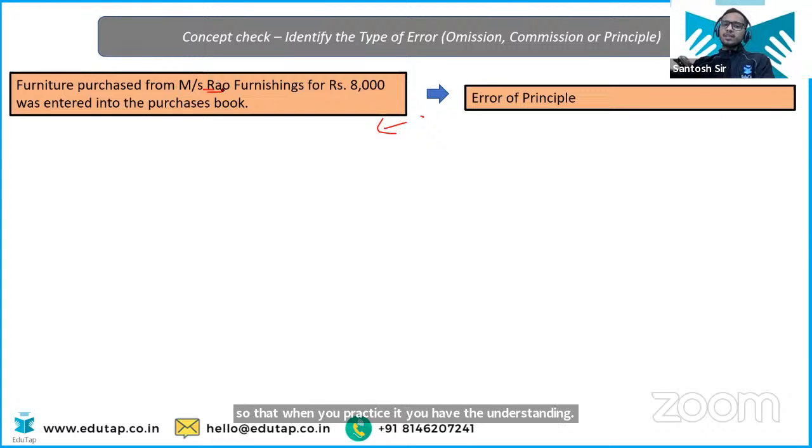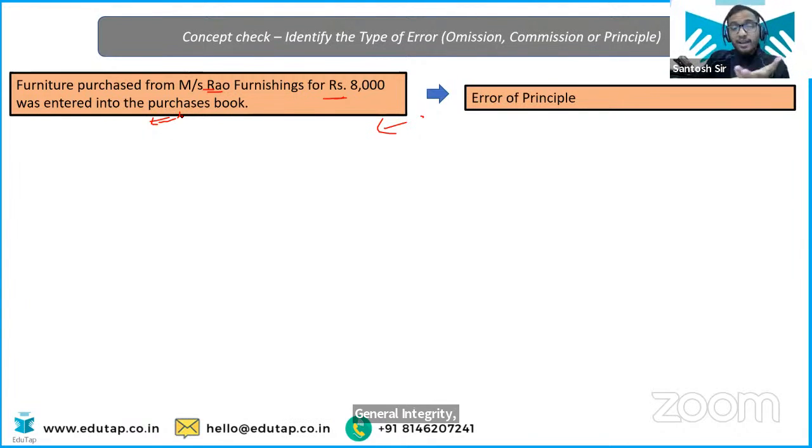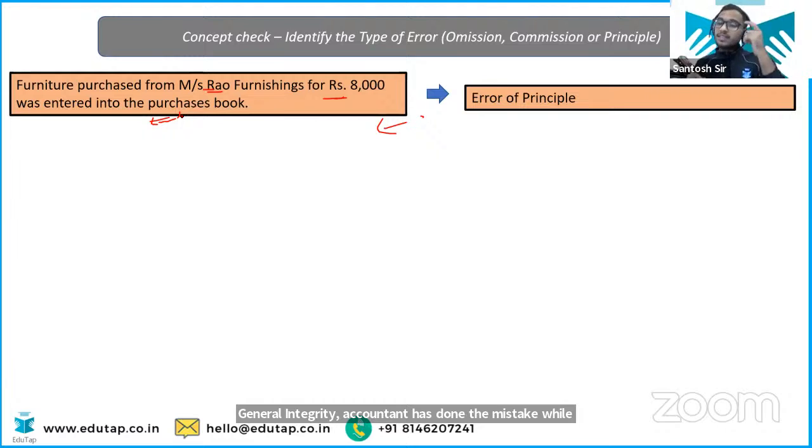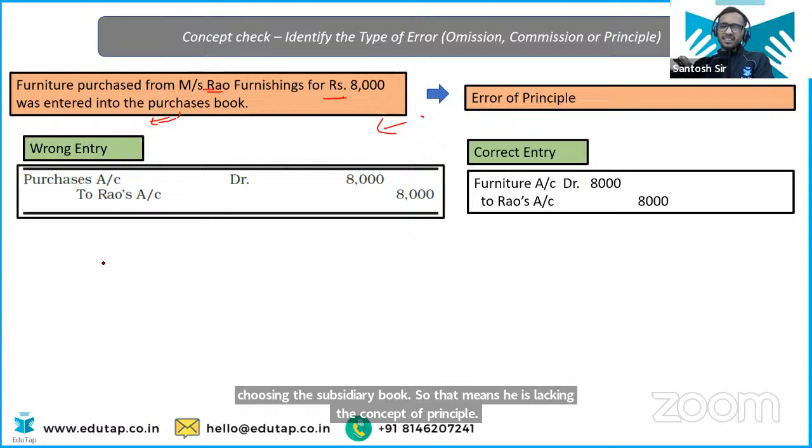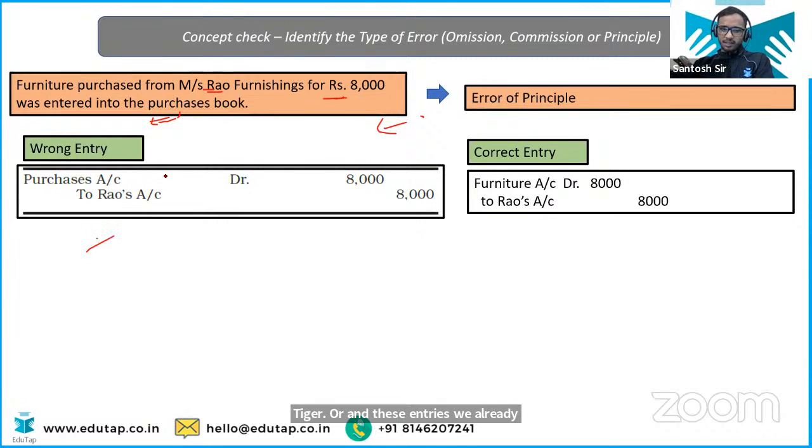Furniture purchased from Miss Rao Furnishing for rupees 8,000 was entered in the purchase book. The accountant made a wrong journal entry. The accountant has made a mistake while choosing the subsidiary book, so he is lacking the concept. So this is an error of principle. ठीक है? These entries we have already discussed many times. ठीक है? चलो, this entry we will discuss.